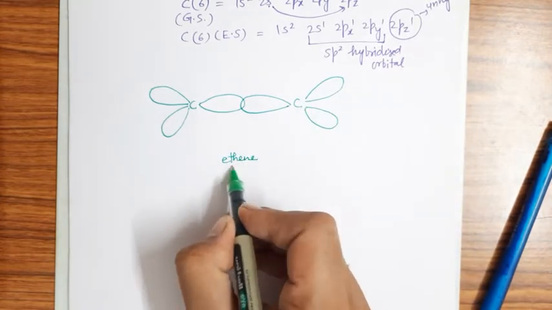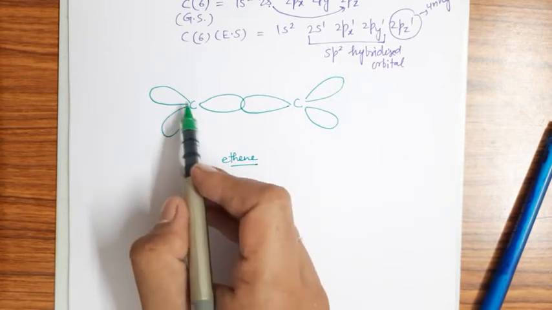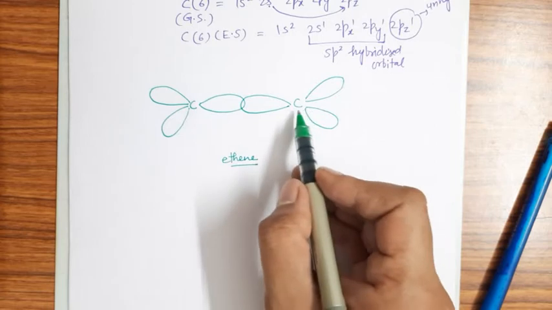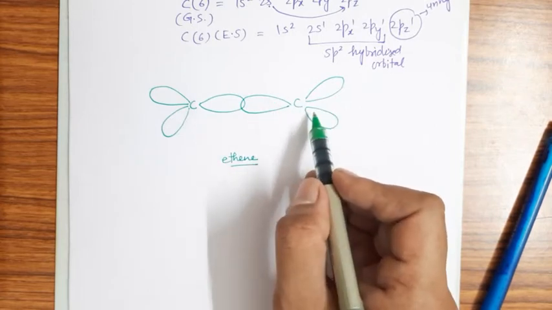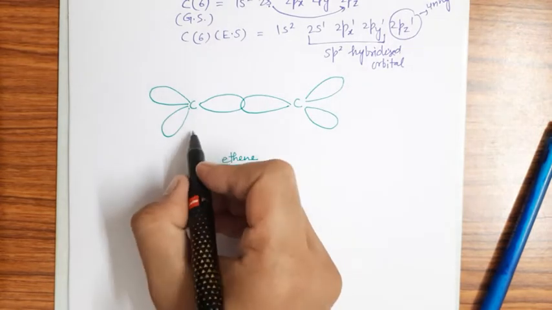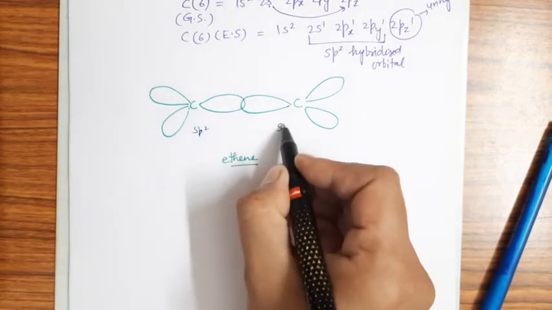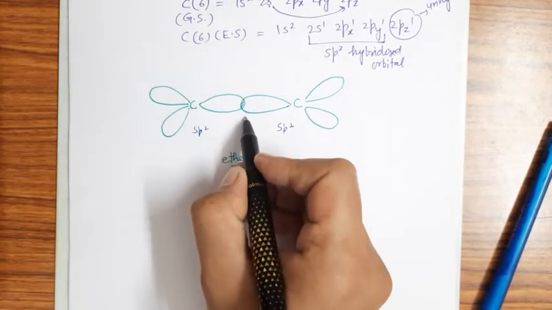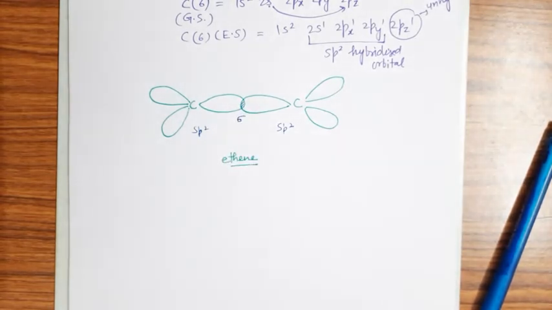One carbon here with sp2 hybridized orbitals, and here another carbon with sp2 hybridized orbitals. When they do the head-on overlapping, there will be formation of this sigma bond, right? That means there is one sigma bond between the carbons.